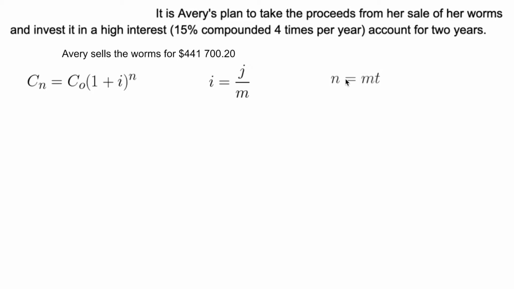N is equal to m times t. So n is the total number of compounds. It's the number of compounds per year times the number of years. J, our annual interest rate, is 15%. Divide by 100, that's 0.15.